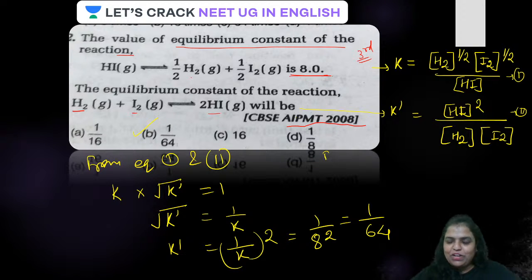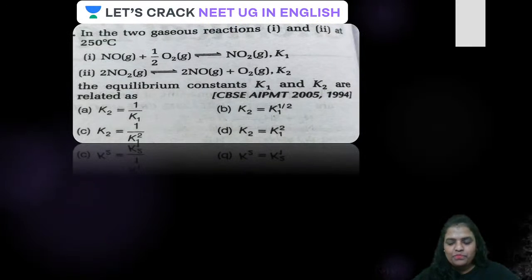Okay, let's have a look at the next question. Guys, the next question is, in the two gaseous reactions 1 and 2 at 250 degrees centigrade, what is happening? There are two gaseous reactions. The first one is nitric oxide on reaction with oxygen forming nitrogen dioxide, for which the equilibrium constant is K1. That nitrogen dioxide is further reacting to form nitric oxide and oxygen, and the equilibrium constant is K2.